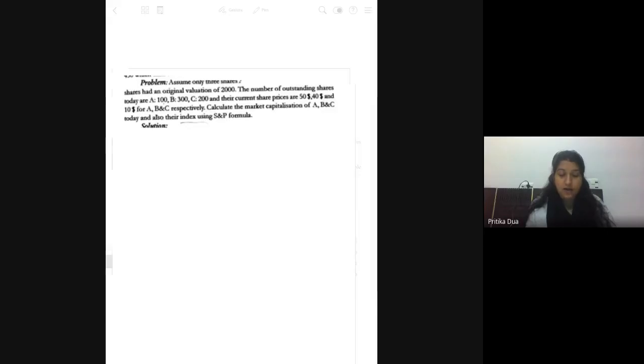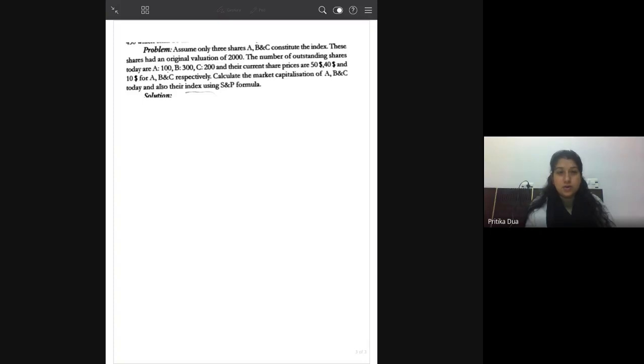You are given a question. Assume only 3 shares A, B, and C constitute an index. You are given the original valuation and the number of outstanding shares. You have to calculate the market capitalization of the 3 companies and their index using the S&P formula.